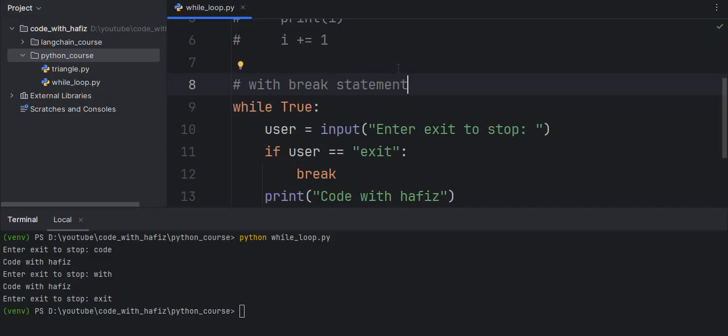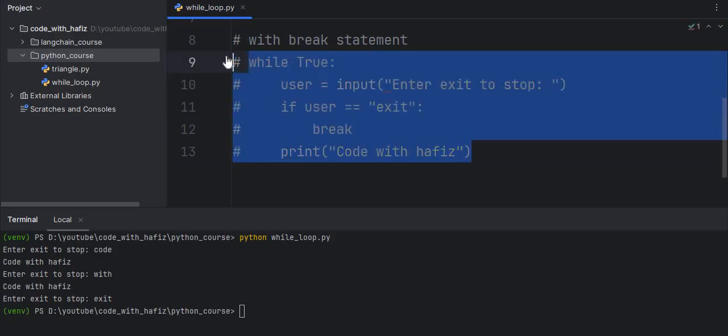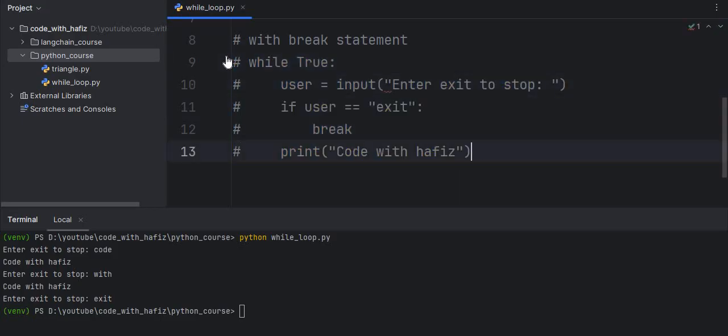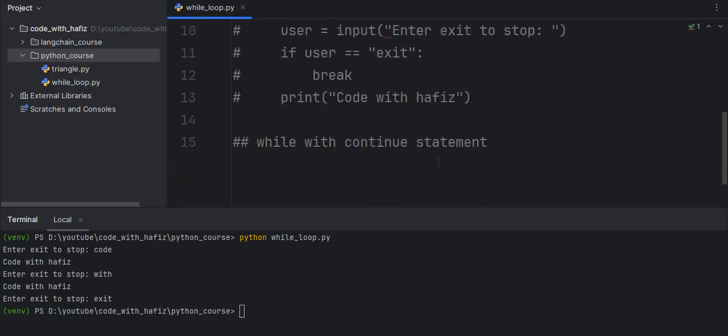So now I want to explain how the continue statement works inside Python. To understand while with break statement and while with continue statement, so how the while will work with continue statement, let me write a code.